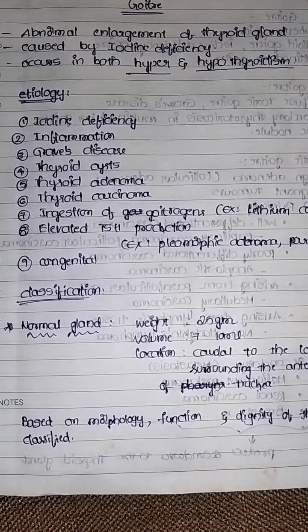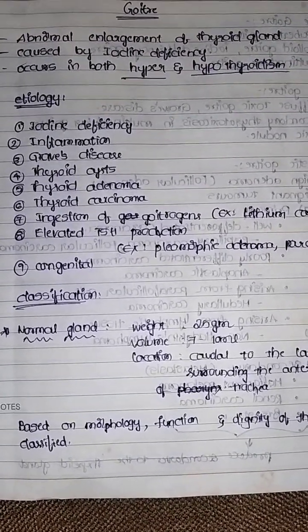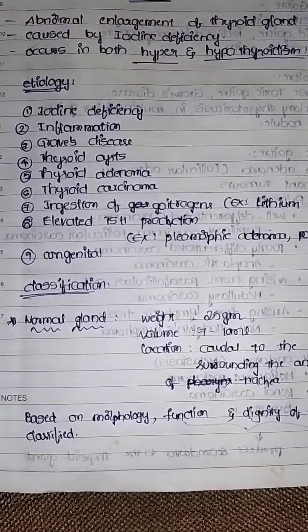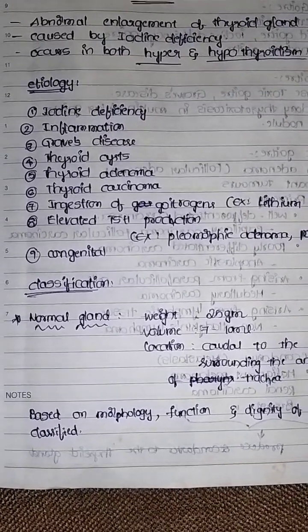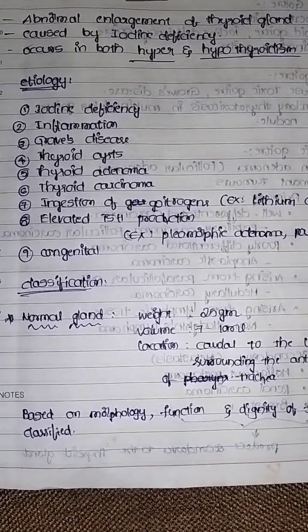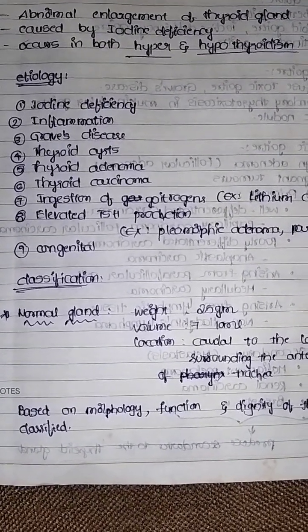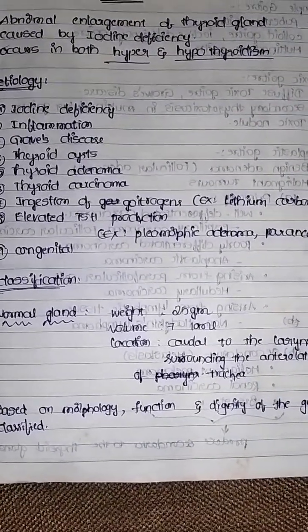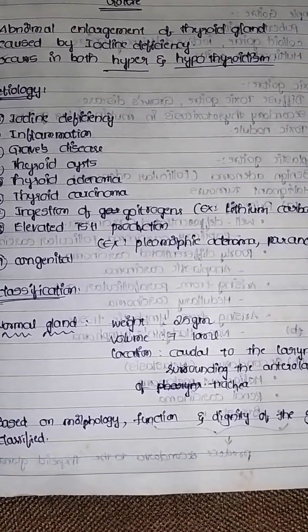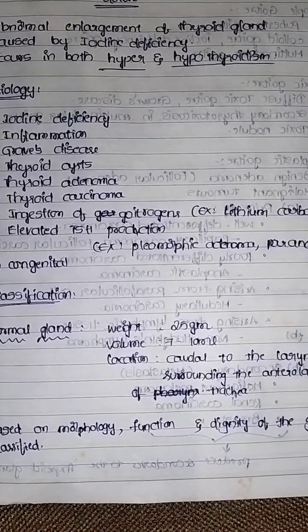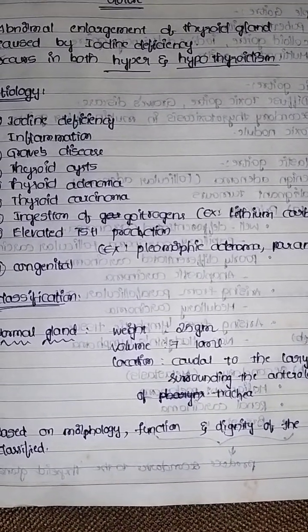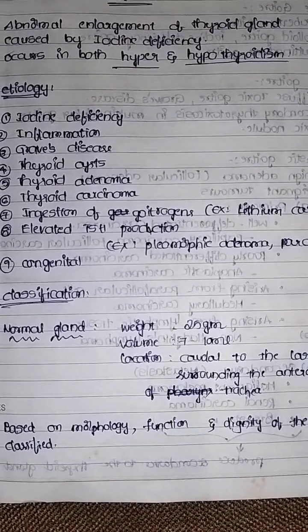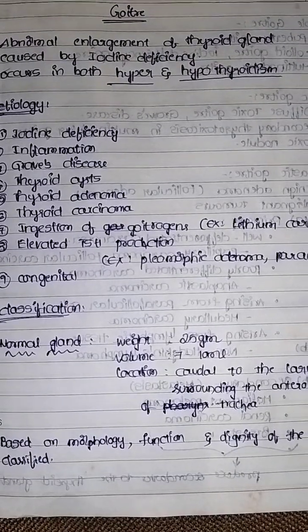Okay, and another cause is inflammation, Graves' disease, thyroid cyst, thyroid adenoma, thyroid carcinoma, and ingestion of goitrogens. These goitrogens include lithium carbonate, some vegetables like cabbage, turnips, kale, cauliflower, sprouts, and certain drugs like anti-thyroid drugs